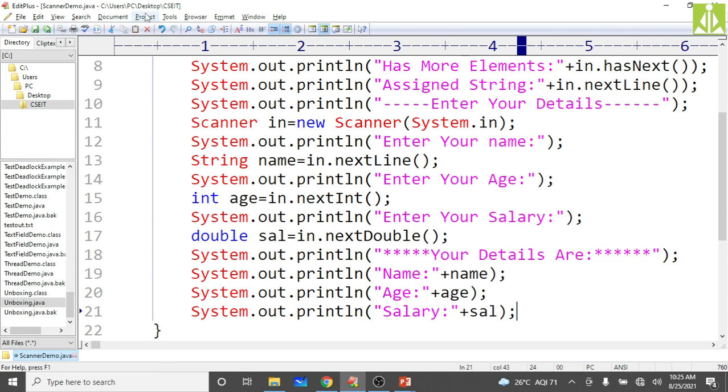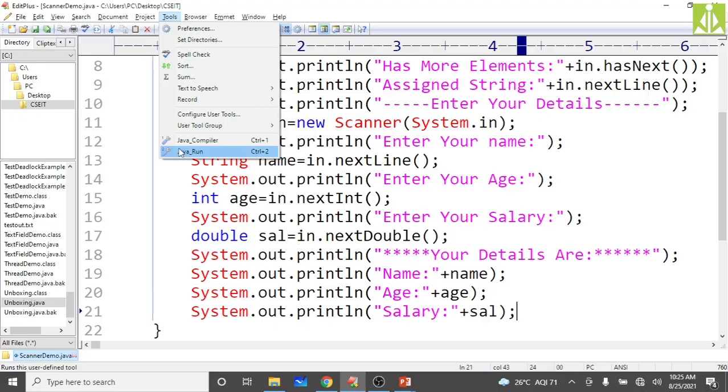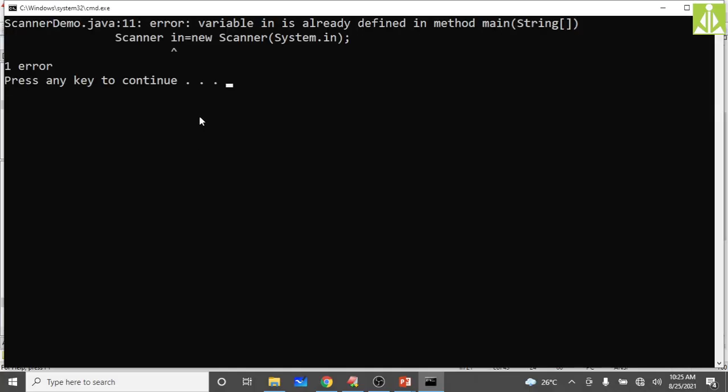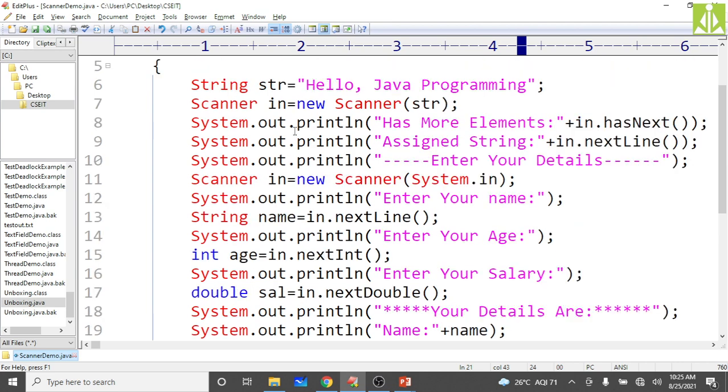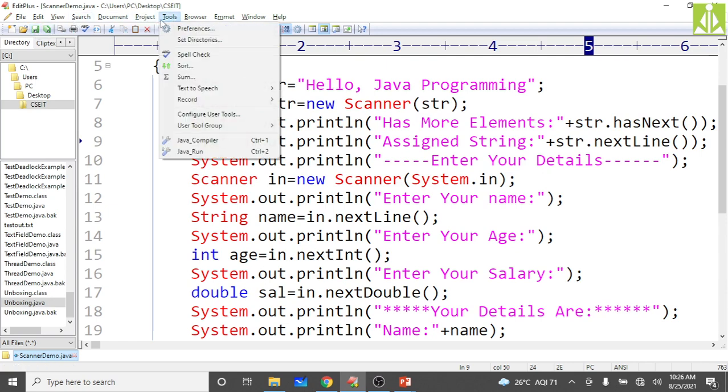Save, go to the output screen, compile. The compilation says Scanner in is already defined. So we are redefining it. Here you take something else, like it is from the string we are reading now, so put str here, and here also from the string we are reading, so str. Redeclaration of the same variable is not allowed in any programming language.